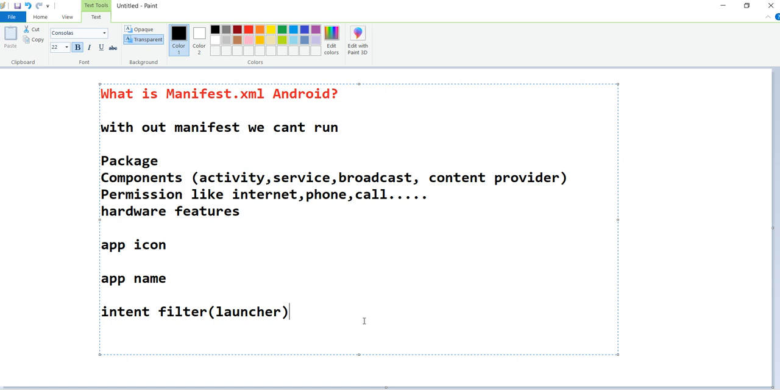In simple words, manifest file is the heart of the Android application. Without that we cannot run.